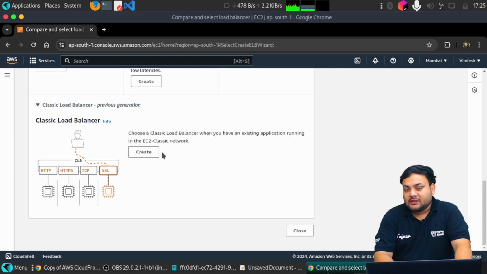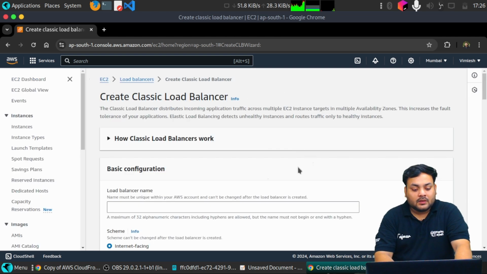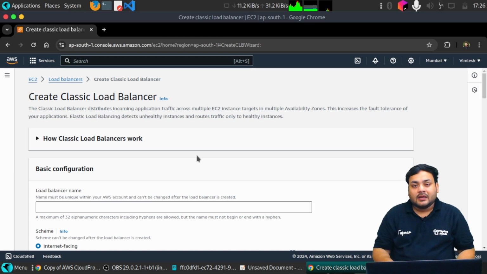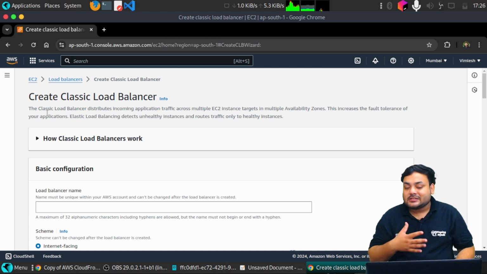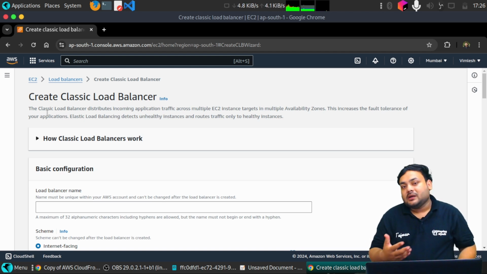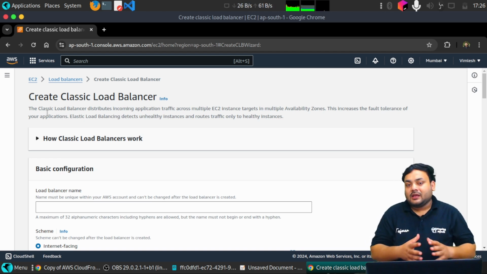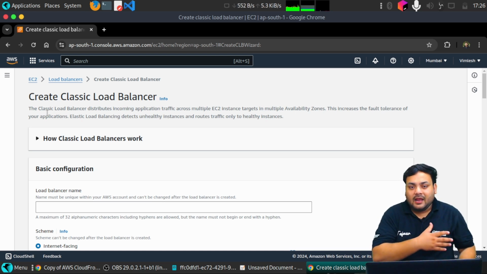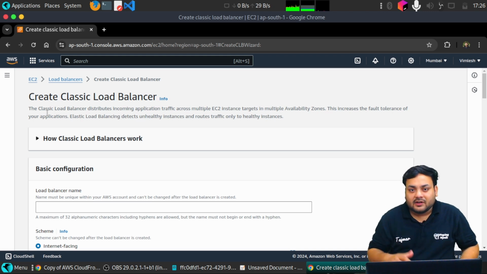Now let's start with the classic load balancer. We are creating a classic load balancer, and it's a previous generation load balancer. As you can read from here, the classic load balancer distributes incoming application traffic across multiple EC2 instance targets in multiple availability zones. So from here we can understand that our instances can be in multiple availability zones. No matter whether we have 3 EC2 instances or 4 or 5 attached to our load balancer, we can have these instances in different availability zones.